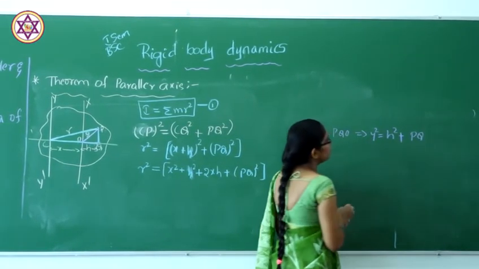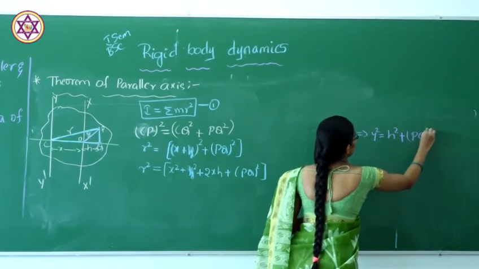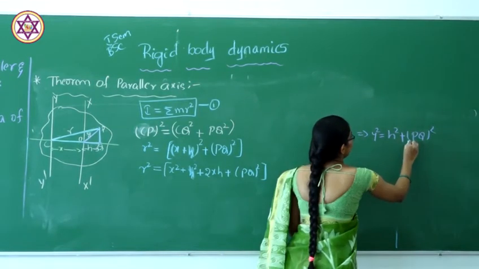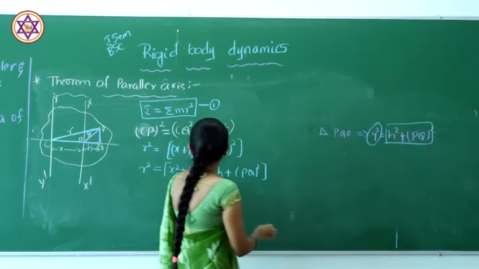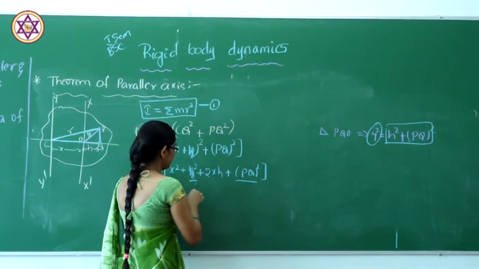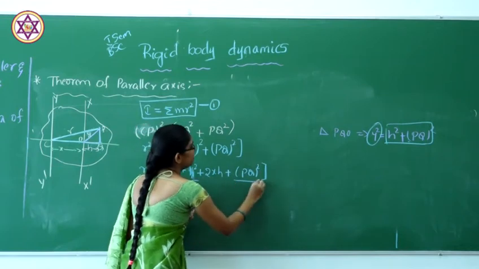So from this we can write PQ square plus h square is nothing but y square.